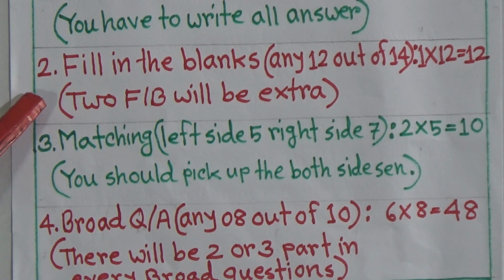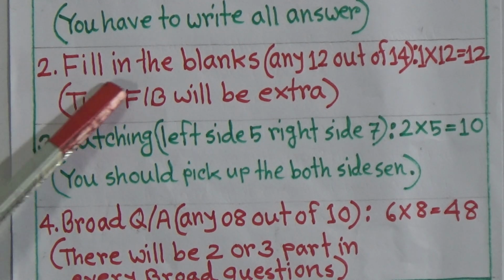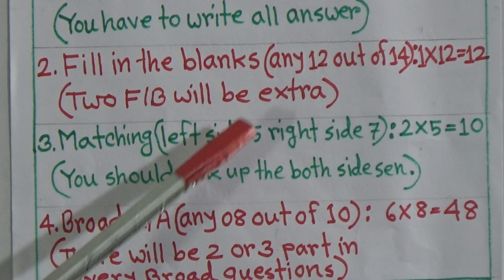Sometimes some students make mistakes. They think they have written 12 question answers, but when we are checking the copy, we are getting 11 or 10. But you have to write 12 fill in the blanks and 2 you can leave.